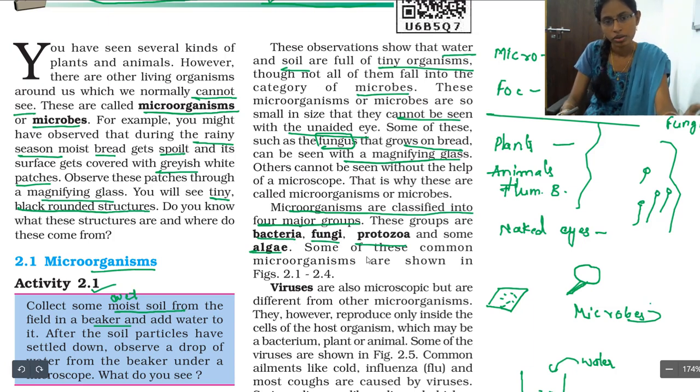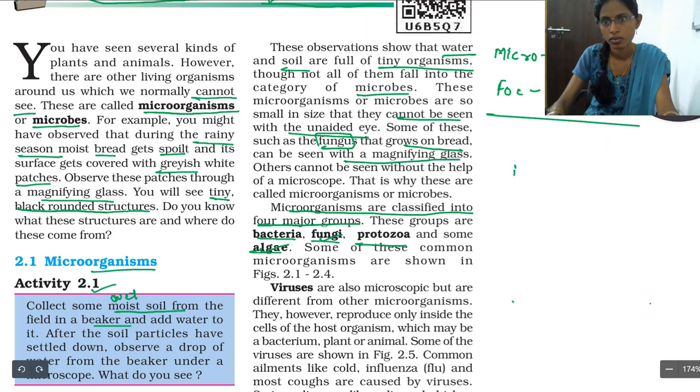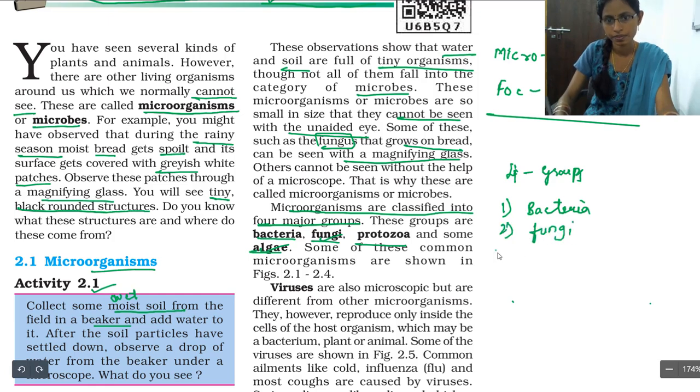There are many microbes, but the major groups are bacteria, protozoa, fungi and algae.